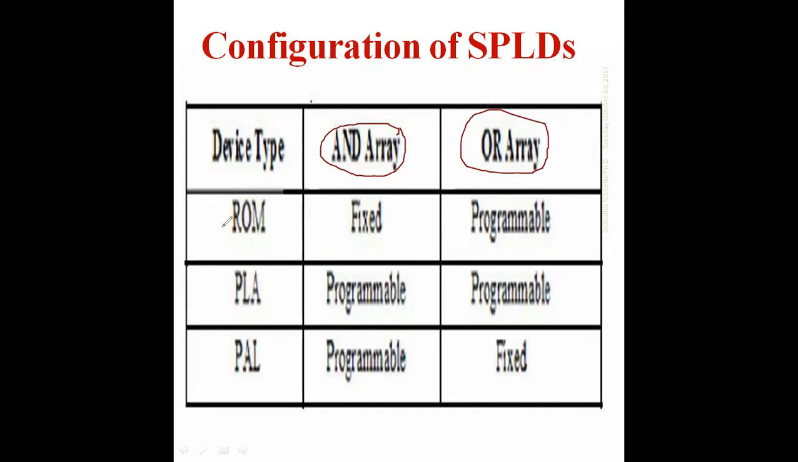Here in the ROM, that is PROM, the device type is PROM. In this PROM, the AND array is fixed and the OR array is programmable. Only the OR array is programmable in PROM. In the PLA, programmable logic array, both the AND array as well as the OR array are programmable. And finally, in the PAL, only the AND array is programmable, the OR array is fixed.